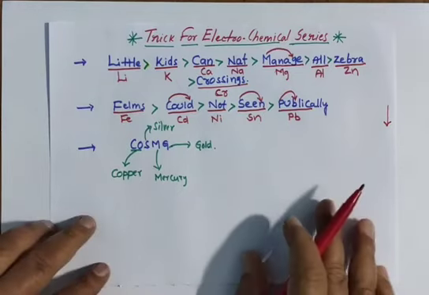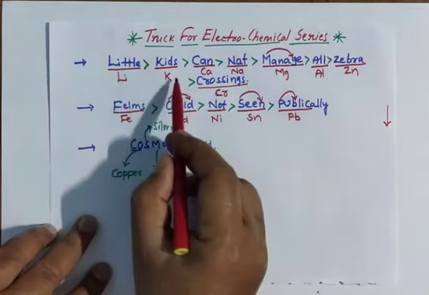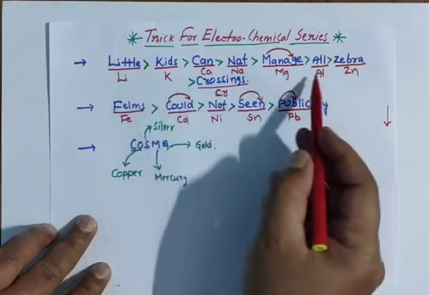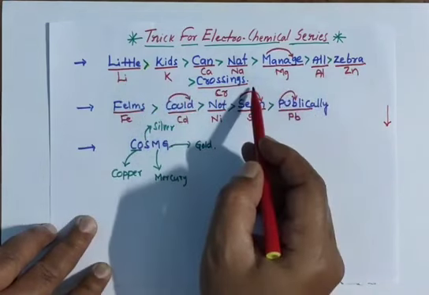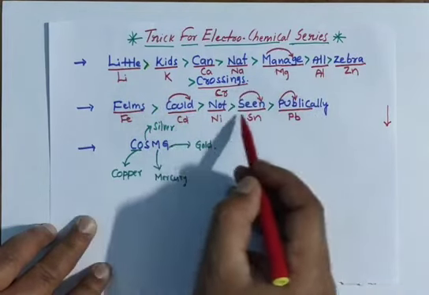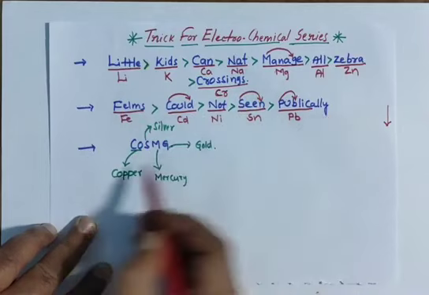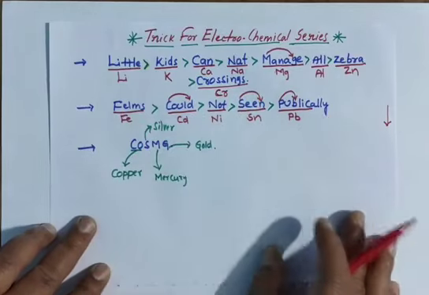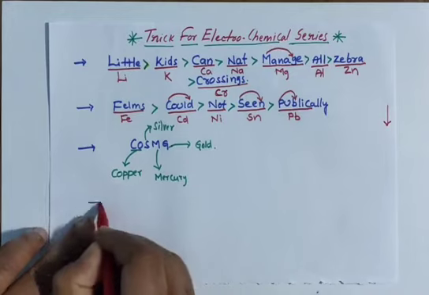See here the order. Little kids cannot manage all zebra crossings. Films could not seen publicly, cos mg. And this is the order I am giving here.